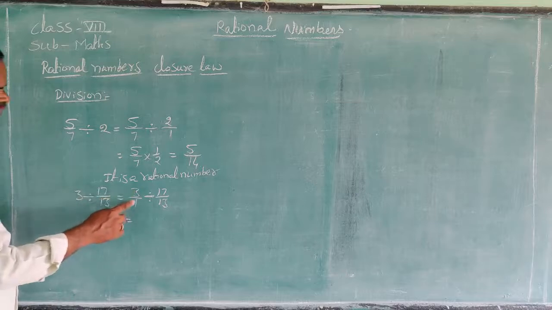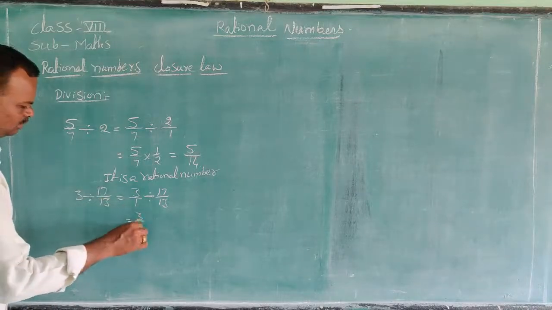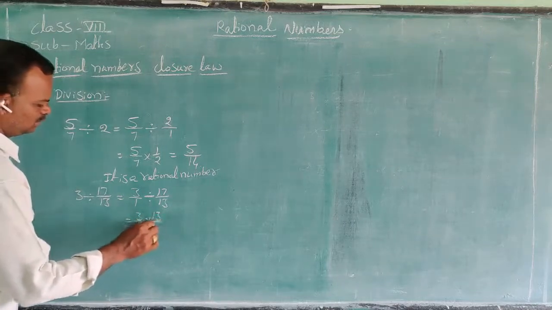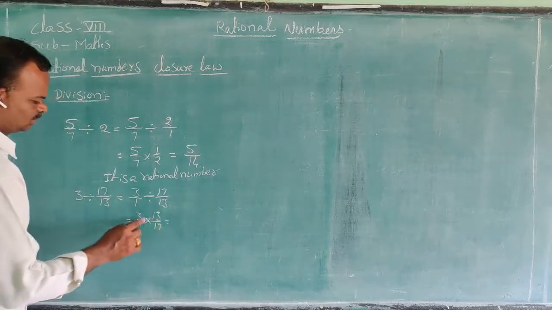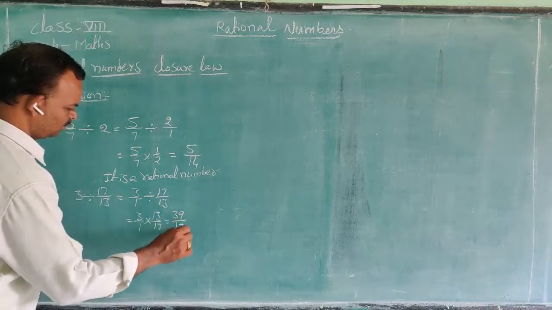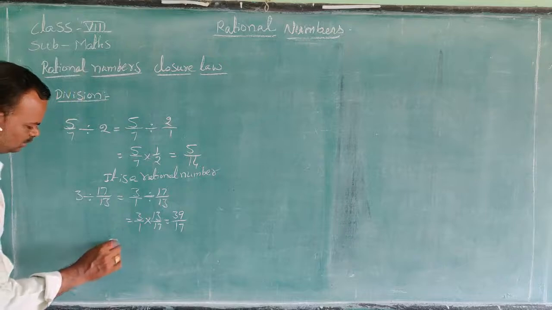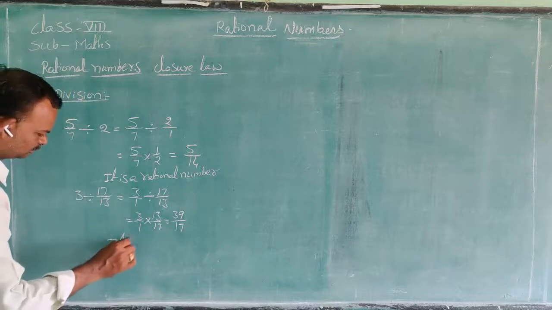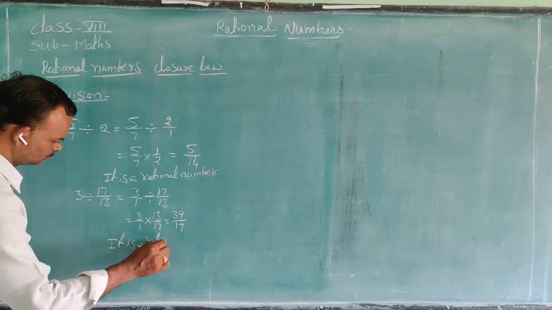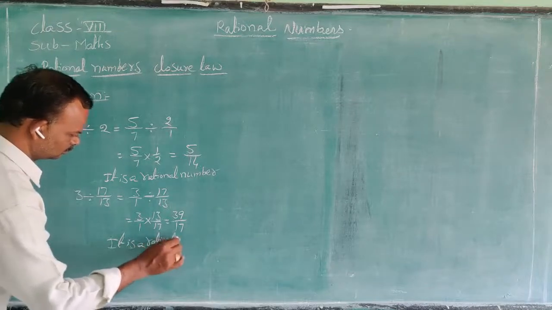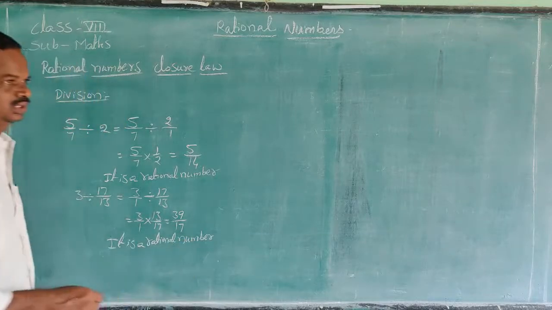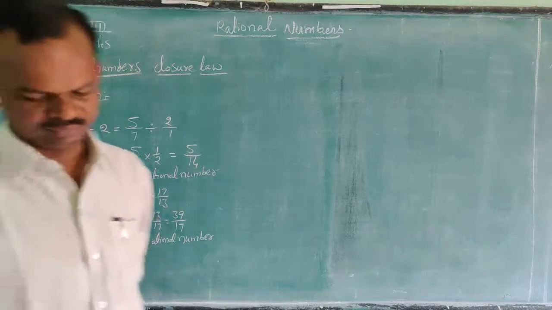It can be written as 3 by 1 into, taking the reciprocal, 13 by 17. 3 times 13 is 39, and 17 ones are 17. It is a rational number.